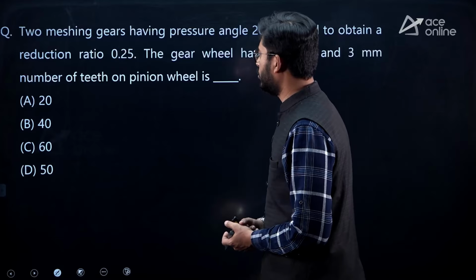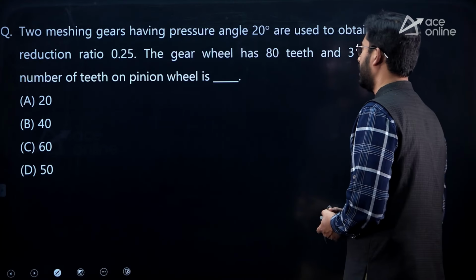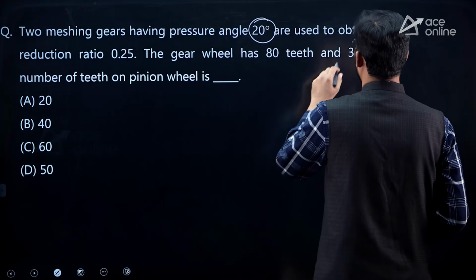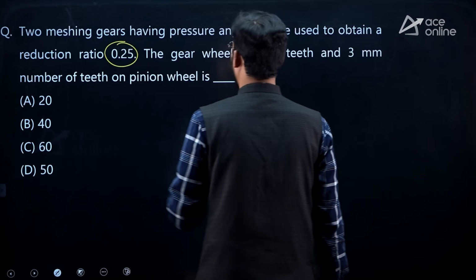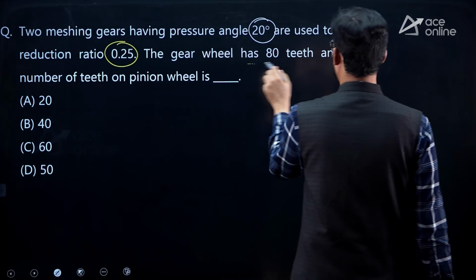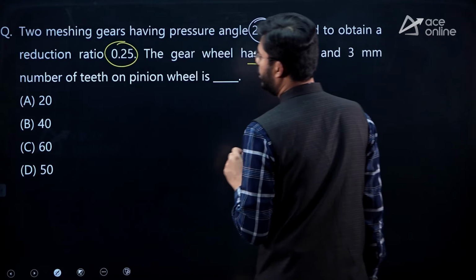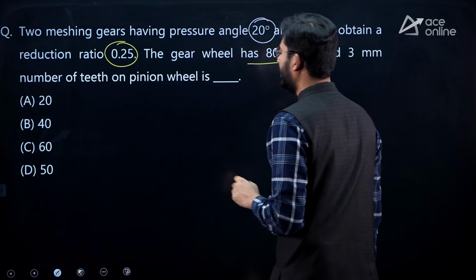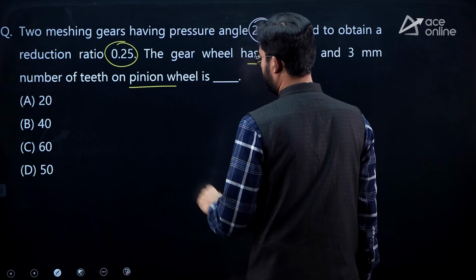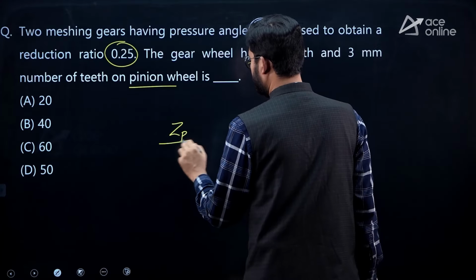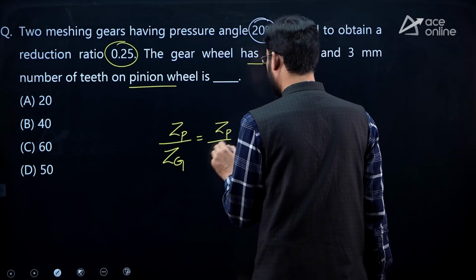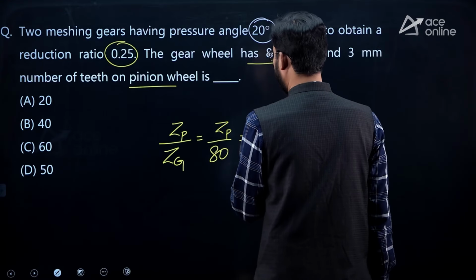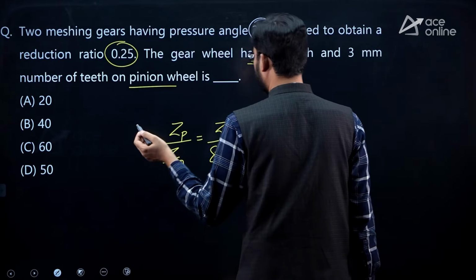In the next question, two gears meshing have pressure angle of 20 degrees and are used to obtain a gear ratio of 22.25, and the wheel has 80 teeth and 3 mm module. The number of teeth on the pinion is ZP by ZG, which is equal to ZP by 80. This is equal to 0.25, that is the reduction ratio.